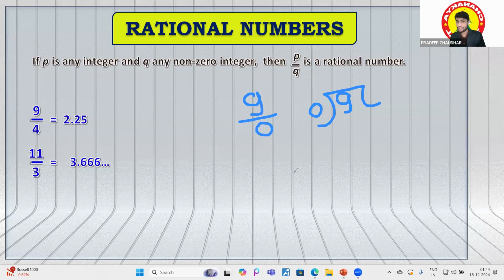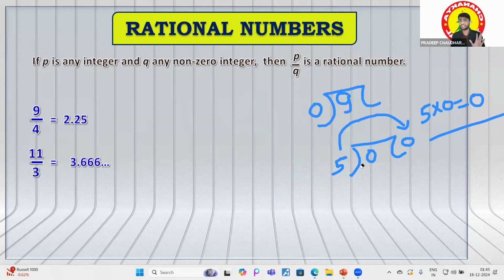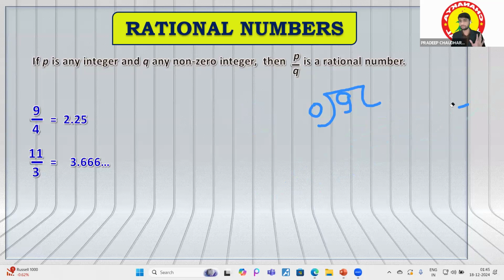And suppose I am writing 0 by 5. Sir, is it possible? Yes, it is possible. 5 times something is 0, so I just multiply 5 by 0 and I get 0 over there, right? This is so simple. This is correct. There can be 0 in the numerator, but 0 can't be in the denominator. I hope it is very clear to you, right? Okay, now let's move on.